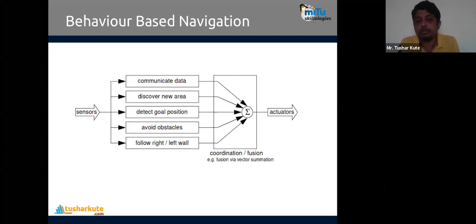Maybe we will be implementing the concept of multi processing or multi threading, which uses concurrency control. If you know concurrency operation in operating systems, the same things are involved over here. Multiple threads or processes are created, all operations are done parallelly, and they are combined and collaborated together. That's what is called fusion of all operations, and based on that the actuator is given the signal to perform operations. This is called behavior based navigation, where operations are done parallelly in a multi-processing or multi-threading fashion.